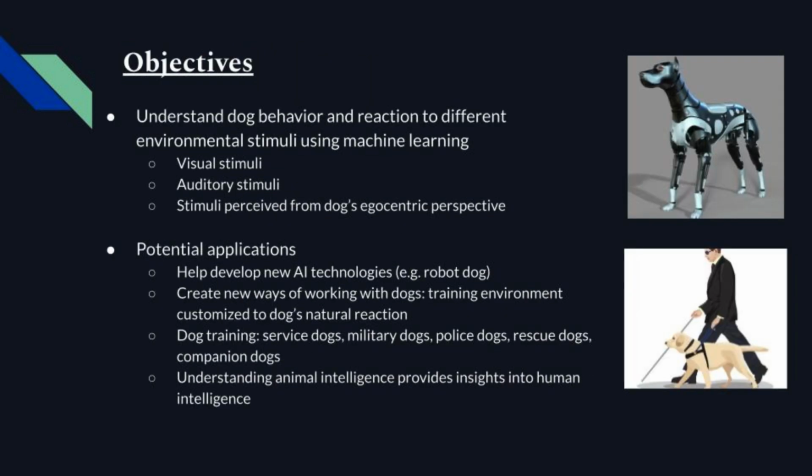In this project, I wanted to understand what made artificial intelligence so different from natural intelligence, and we aim to understand and model dog behavior towards visual and auditory stimuli using machine learning. Some potential applications of this are helping to develop new AI technologies, for example, new robot dogs, and create new ways of working with dogs, such as creating training environments customized to a dog's natural reaction. Dog training can include training service dogs, military dogs, police dogs, rescue dogs, and companion dogs. And we hope that understanding animal intelligence could provide insight into understanding human intelligence.